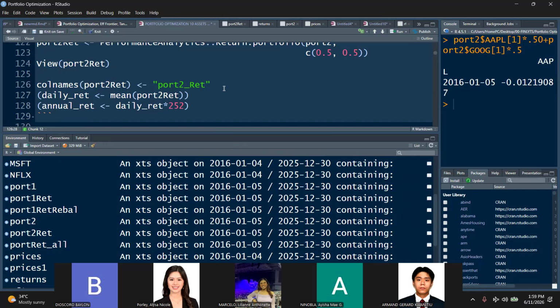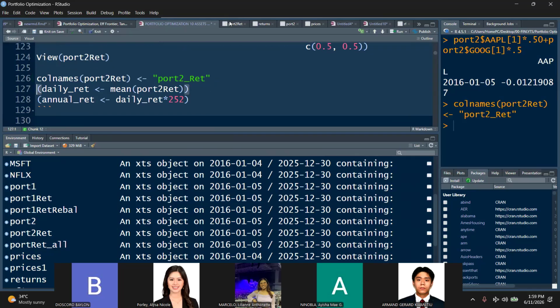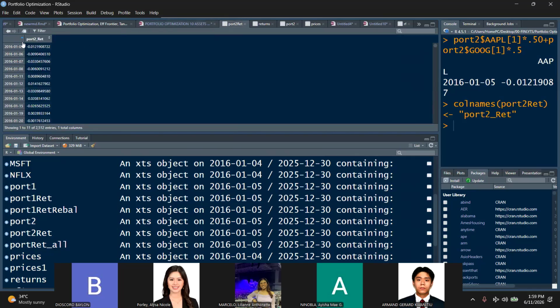This is just an exercise and reminder on how to change column names. Column names, Control Enter. So you can see here, the column name has been changed. Okay. Just a second, class, okay?